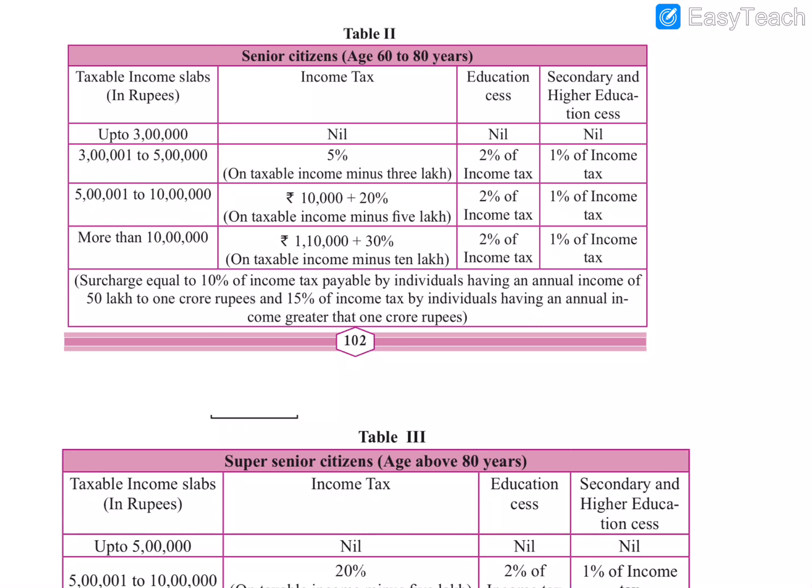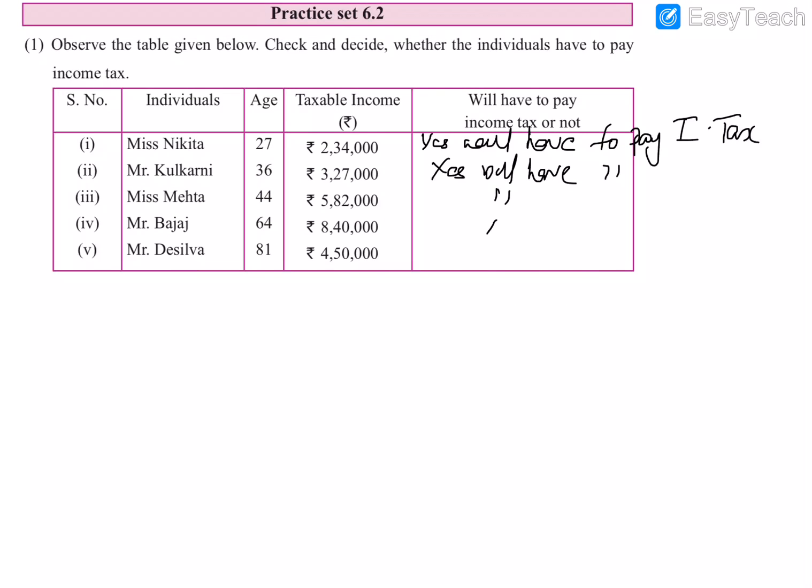He will have to pay. He will be in the third slab. So he has to pay 10,000 rupees as tax and also 20% of the amount above 5 lakh. So yes, Mr. Bajaj will also have to pay the tax.